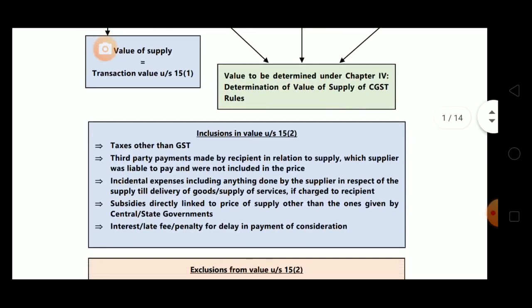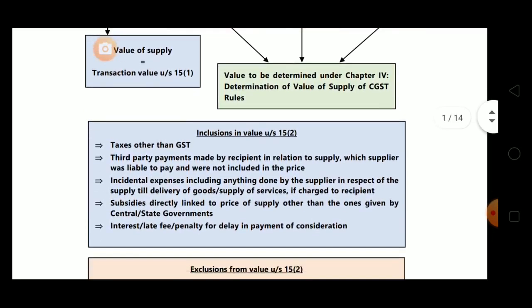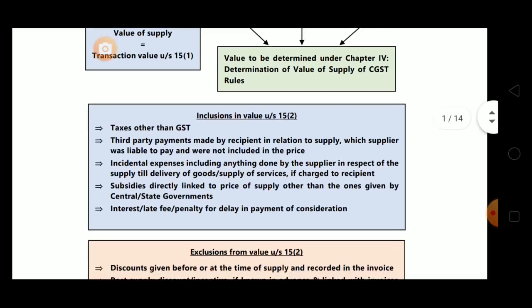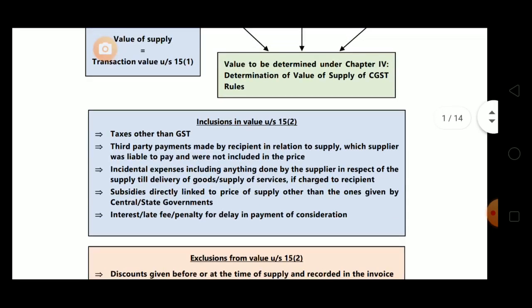Now inclusions in value under section 15 subsection 2. When we take transaction value under section 15(1), certain exclusions and inclusions are there in that value. So inclusions are given in section 15 subsection 2. Let's look towards the inclusions. First is taxes other than GST. We have to take all taxes other than GST, means other than CGST, SGST, UTGST, IGST, all other taxes, means we have to add those taxes in the TV.